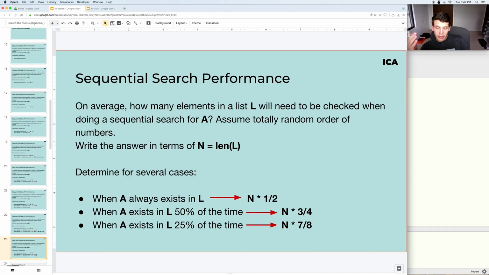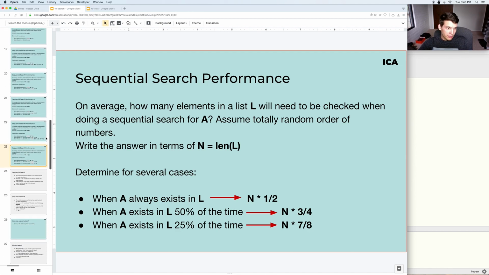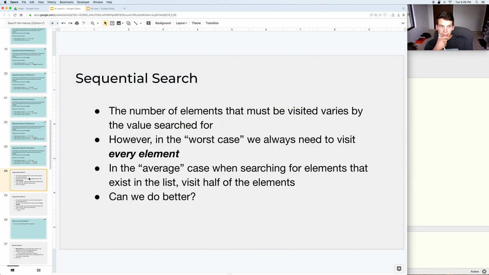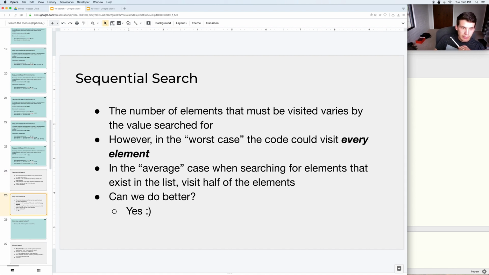So anyway, if you have a really big list, like 1 million or 5 million or 10 million elements, and if you're doing a lot of searches, and if a significant amount of the time the element you're searching for doesn't even exist, sequential search might not be a good choice. So can we do better than sequential search? The answer is yes, but with a caveat.